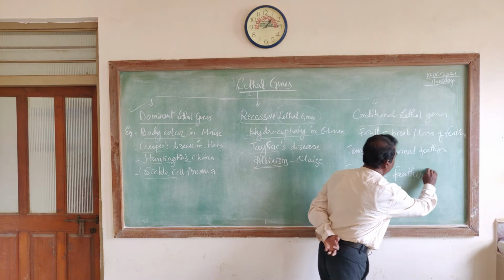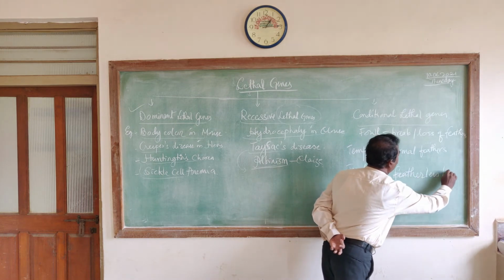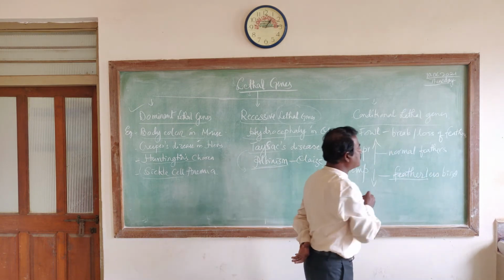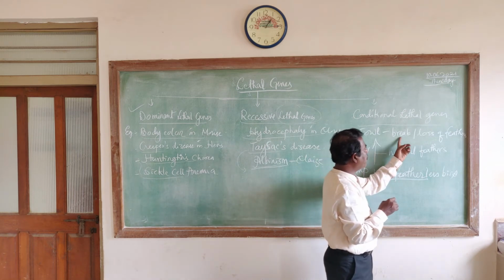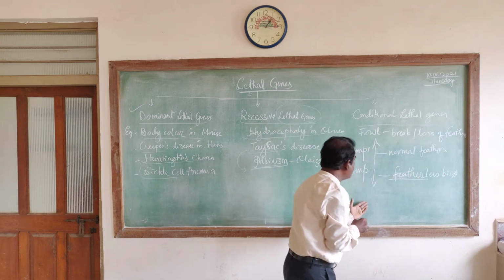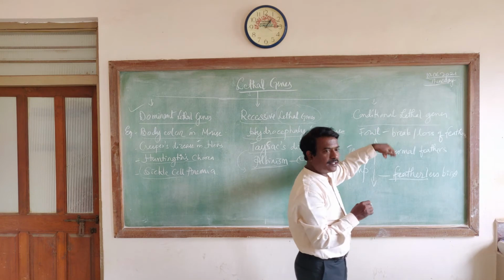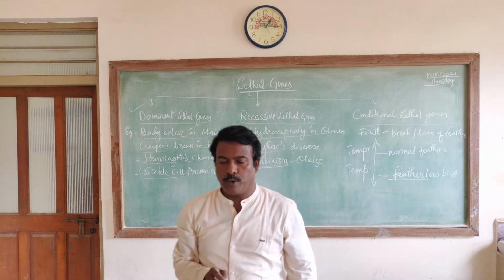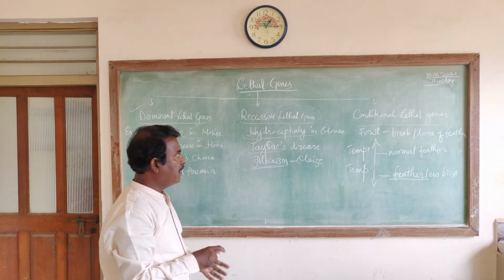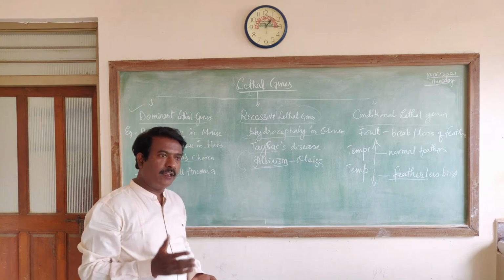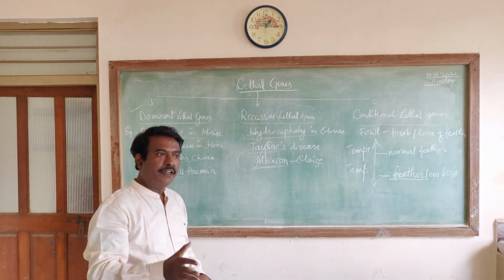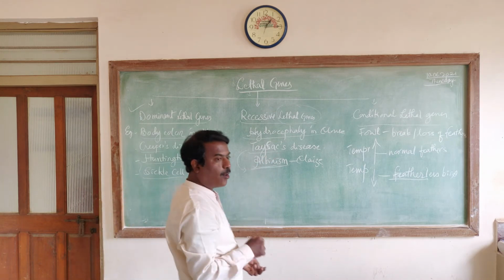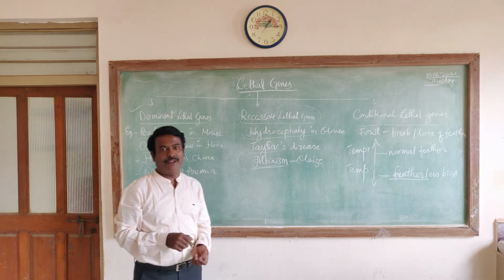This featherless condition is because of the breaking of the feathers. When the temperature is low, these lethal genes affect its survival or viability. This is how environmental condition dependent lethal genes are also found in animals.